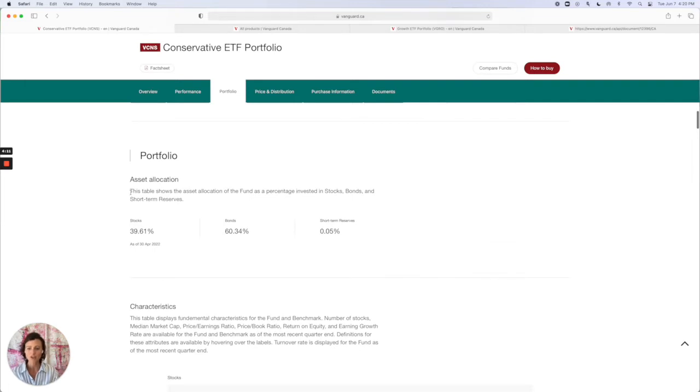So this shows you what percentage of this fund, of the conservative ETF portfolio, is in stocks versus bonds. So this one has 40% stocks, 60% bonds, which is a more conservative portfolio. So it is adequately named. This would be if you were actually getting pretty close to retirement. This would be the type of portfolio that you might want. If you're more like 30 and investing for retirement and you have a much longer time horizon, you would want something closer to 80% stocks, 20% bonds. So kind of flipping this and even more stocks than what we're seeing here.